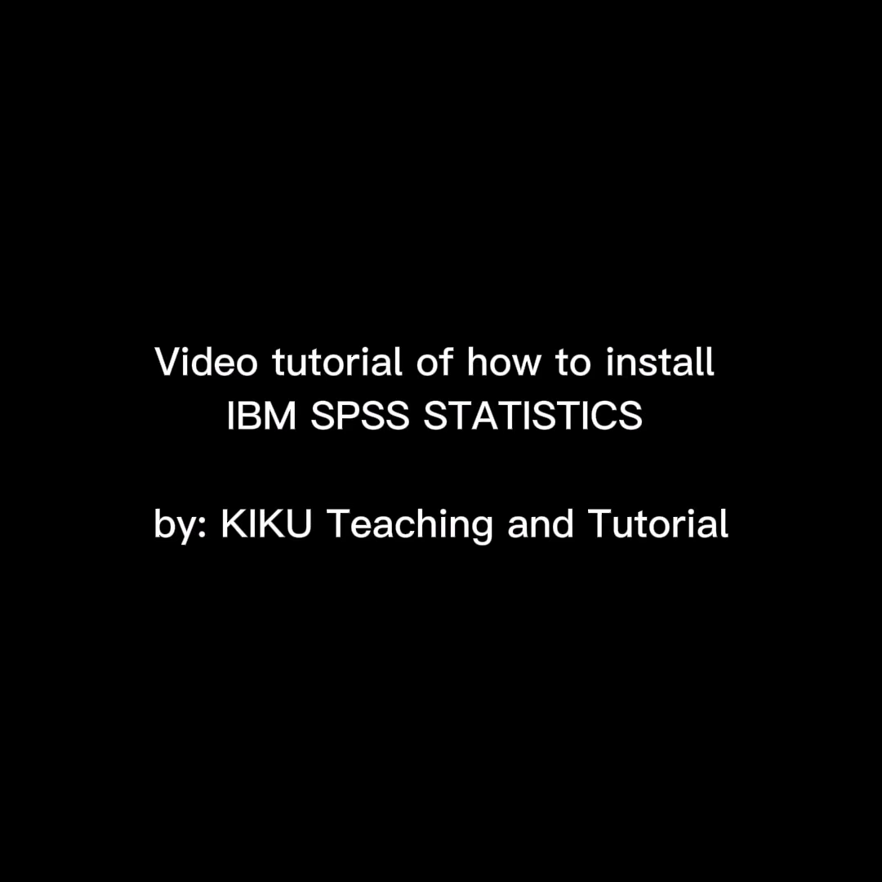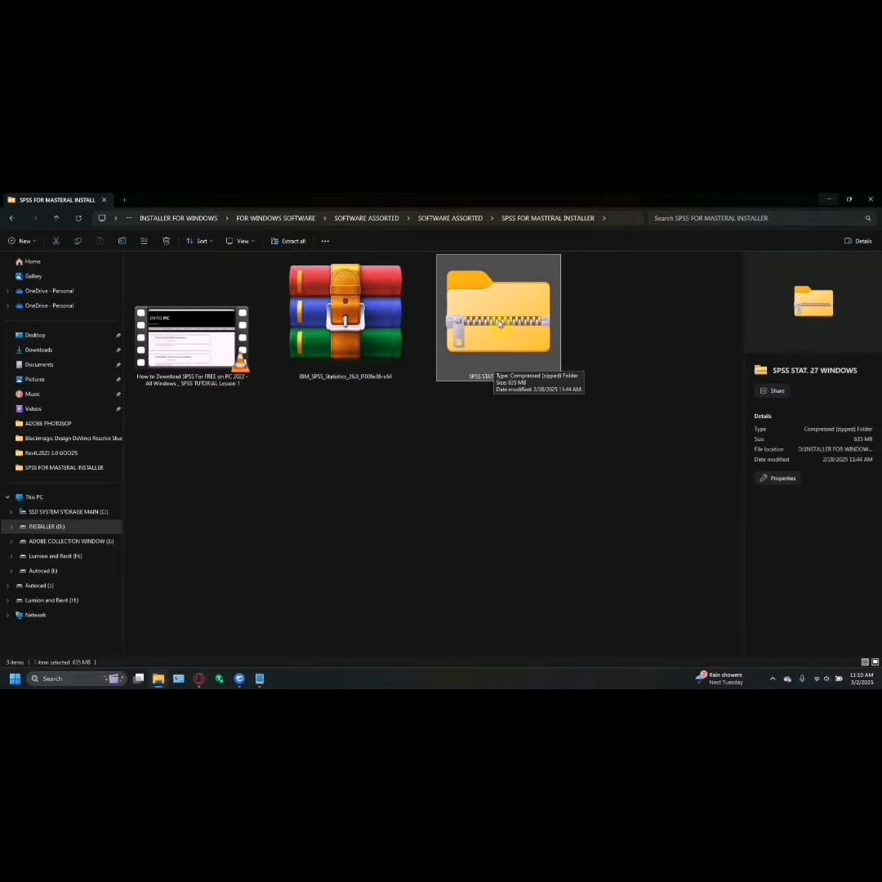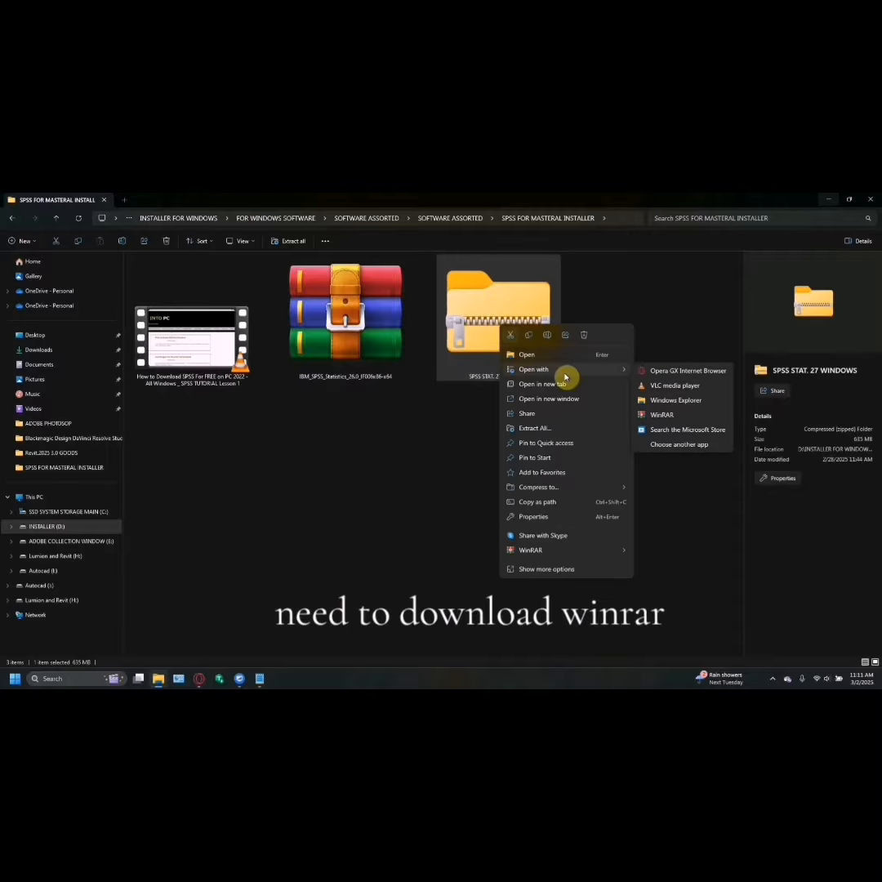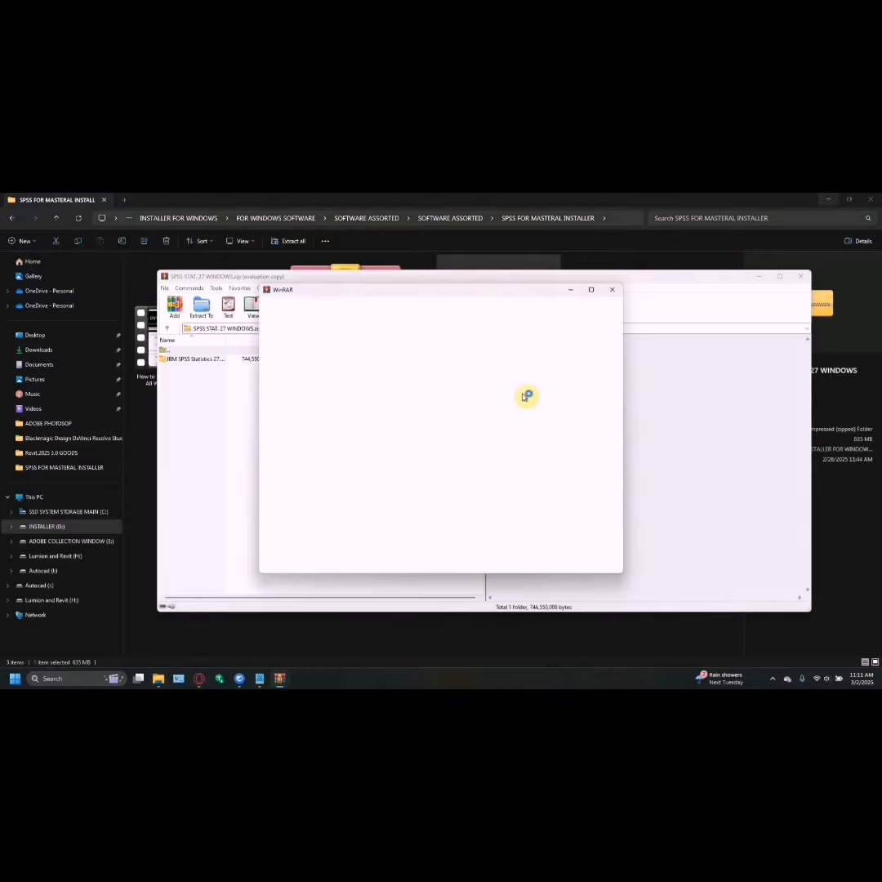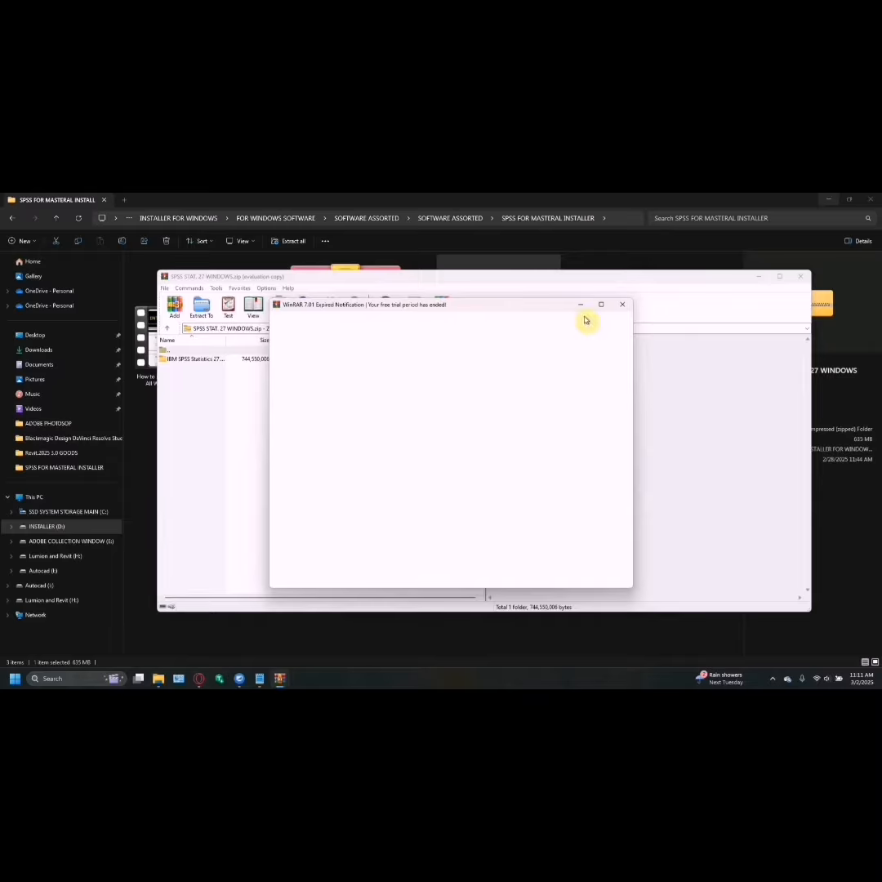Kiku teaching and tutorial. First, we have to open this folder, the SPSS 27 version. Right-click, then open with WinRAR. If you don't have WinRAR, you have to download it sa Google or sa Chrome. Then just follow the following steps.